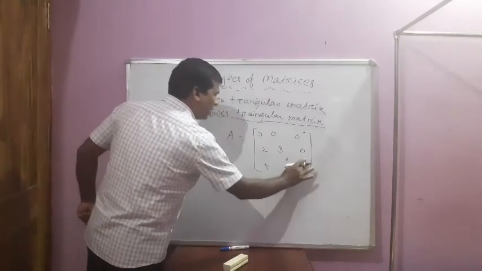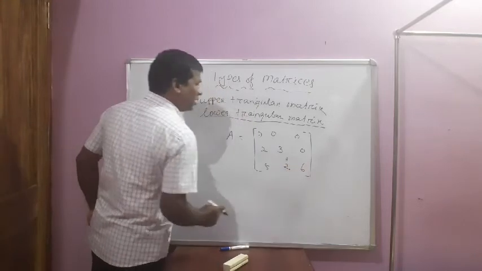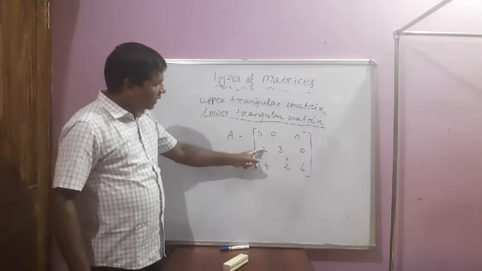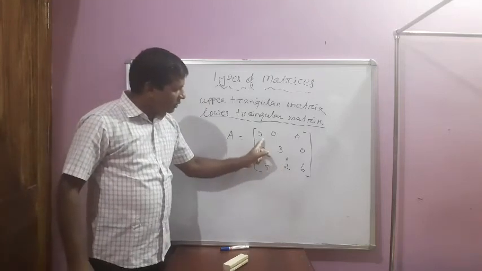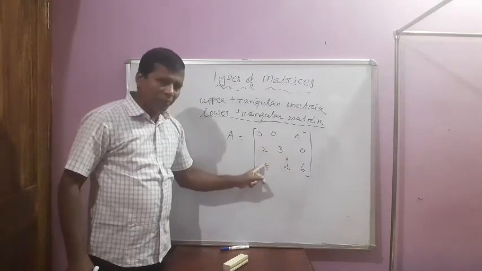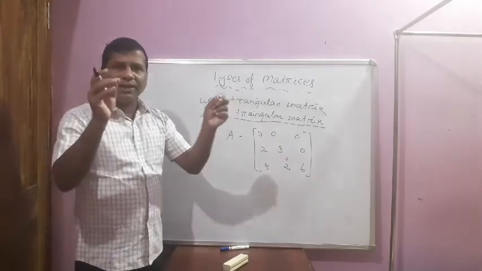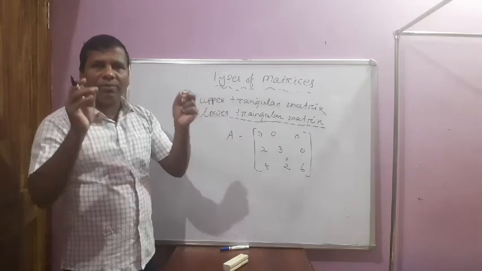These kinds of matrix are known as the lower triangular matrix, where the lower part of the diagonal contains numbers and the upper part contains only 0. These kinds of matrix are known as the lower triangular matrix.